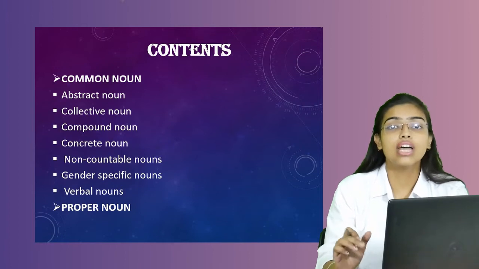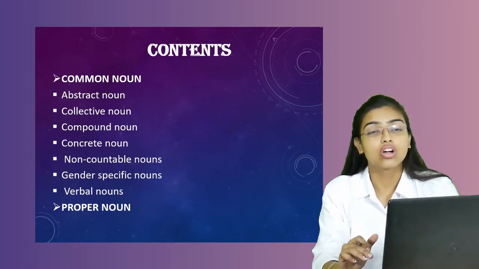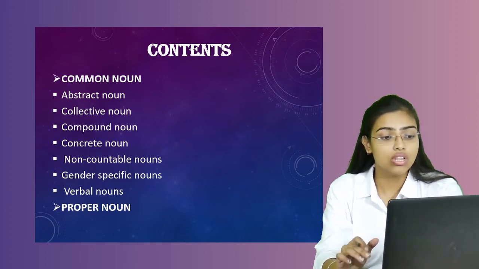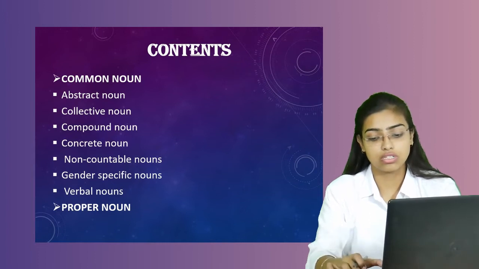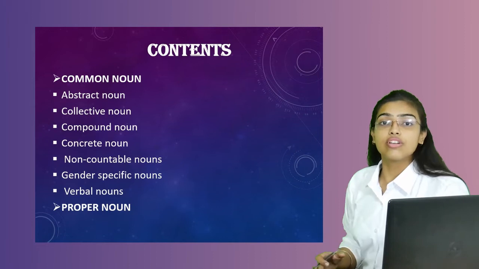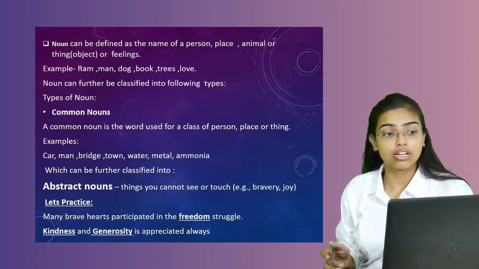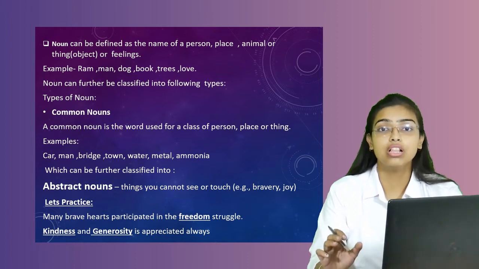The common noun has been subcategorized into abstract noun, collective noun, compound noun, concrete noun, non-countable nouns, gender-specific nouns, and verbal nouns. Now we are going to define what nouns actually are. Nouns can be defined as the name of person, place, animal, or thing.